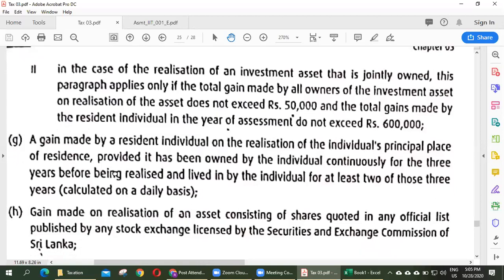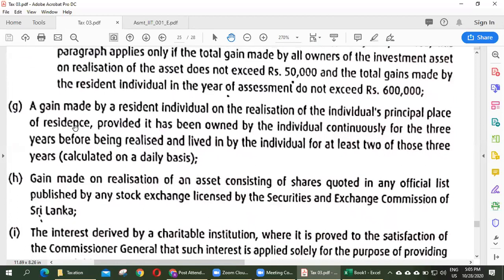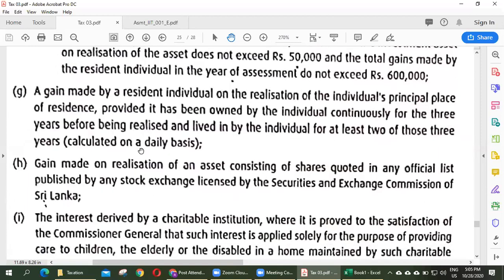And a gain made by a resident individual on the realization of the individual's principal place of residence, right? He has sold his own principal place of residence, provided it has been owned by the individual continuously for 3 years before being realized and lived in by the individual for at least 2 of these 3 years, right? So if you sold your own living place, the income realized by selling your own place is not taxable, right? So you have to have lived there for the last 3 years.